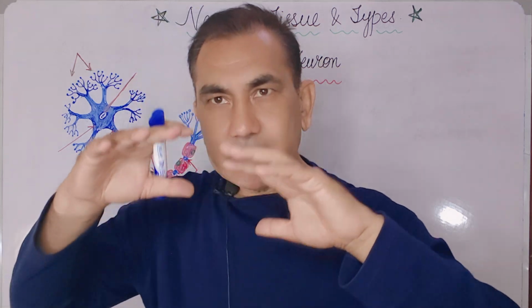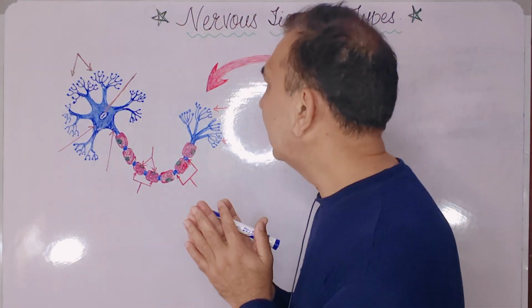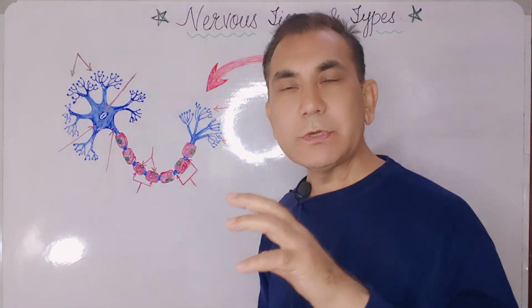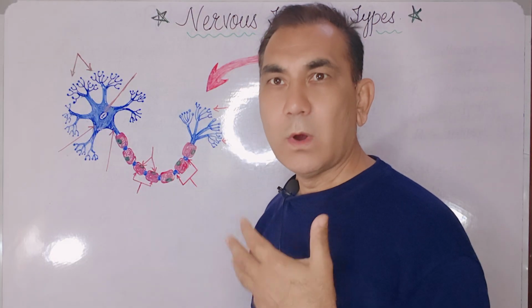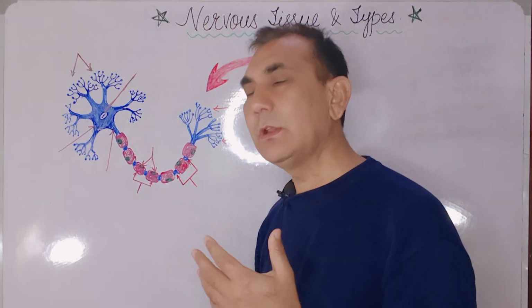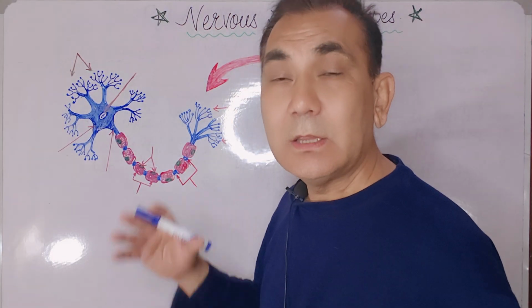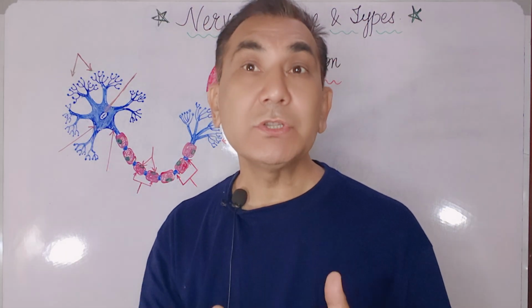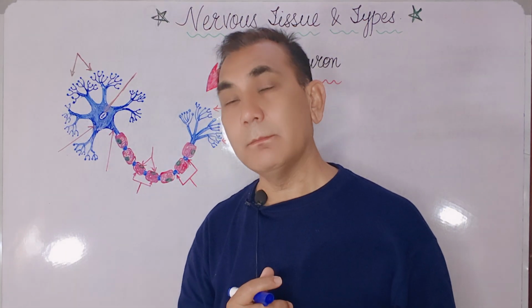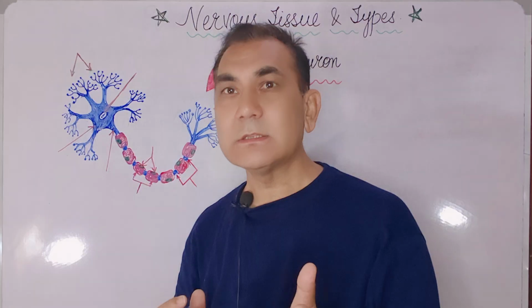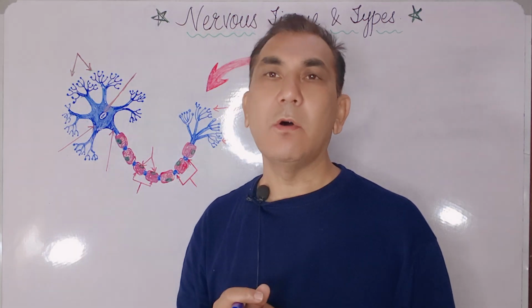The brain, which is present inside the skull, is made up of two types of cells: one is the neuron and the second one is the neuroglia. The neurons are the functional cells of the brain, while the neuroglia are the supporting cells of the brain.